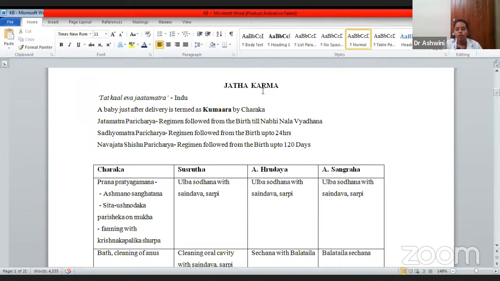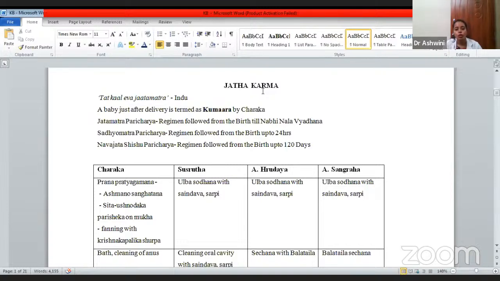Now, a baby just after birth is termed as Kaumara. It is according to Charaka. We have learned Kaumara is any baby just after the birth. Jata Karma is of three types. It is divided into three: Jata Matra Paricharya, Sadhyo Matra Paricharya, and Navajata Shishu Paricharya. What does Jata Matra Paricharya mean? Any regimen or procedure done from the birth till the Nabi Nala Chedana, the cutting of the umbilical cord, whatever protocol is followed, is called Jata Matra Paricharya.